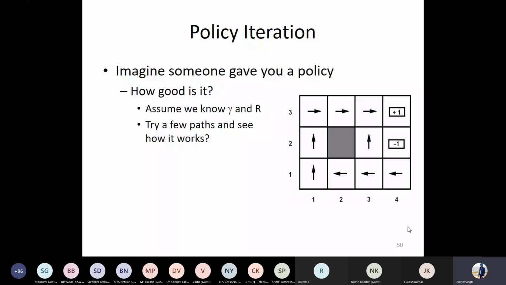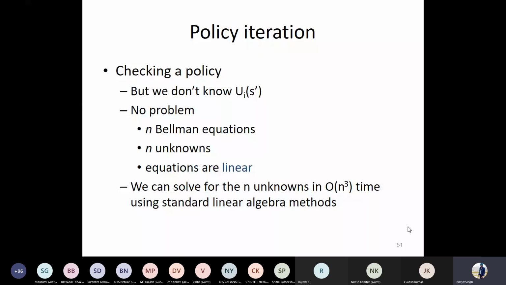So how would this work? What is the benefit it is offering us? When we checked the Bellman equation, there was the concept of the argmax function, which was making the equation non-linear. If I remove that max or argmax, then the equation is linear. So how would I remove it? Why have we placed that argmax function? Because we are not sure which action we should take in a given state.